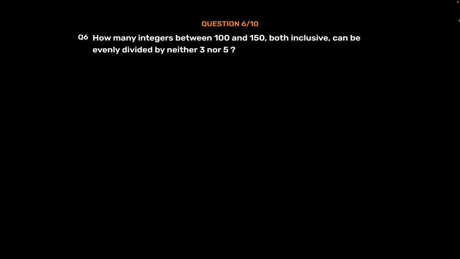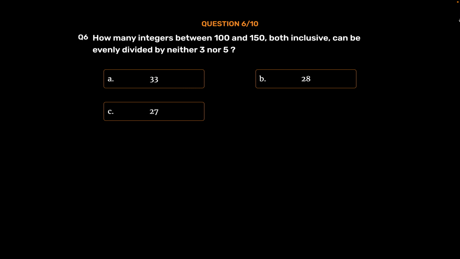Question number 6. How many integers between 100 and 150, both inclusive, can be evenly divided by neither 3 nor 5? Option A 33, Option B 28, Option C 27, Option D 26. The correct answer is Option C 27.